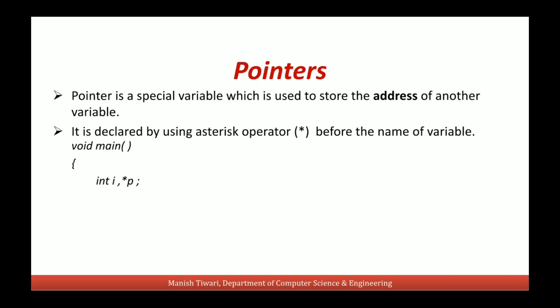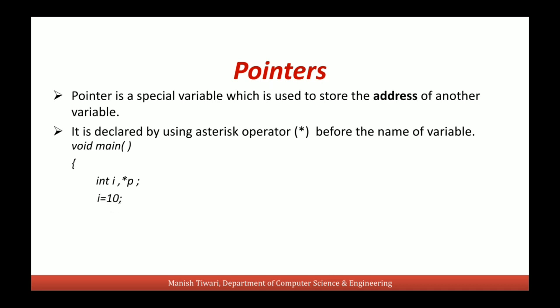You see, I am using the sign of asterisk, this star sign before the name of this variable p. It means this p is not a normal integer variable. It is a pointer variable. That means we will use this variable p to store, to hold the address of an integer, not the value of an integer.